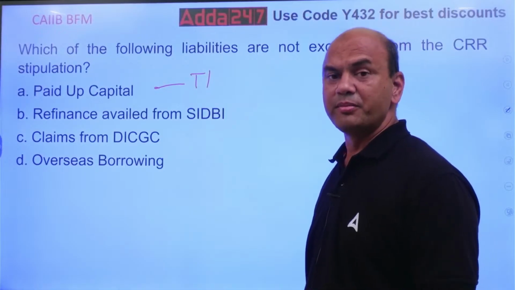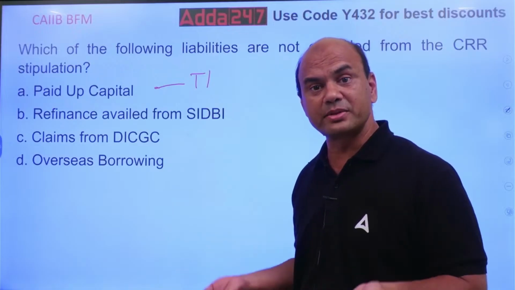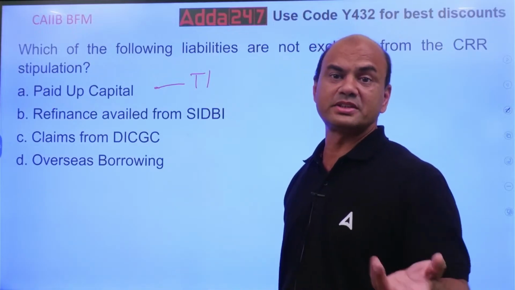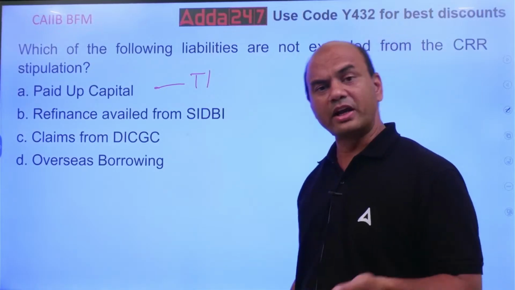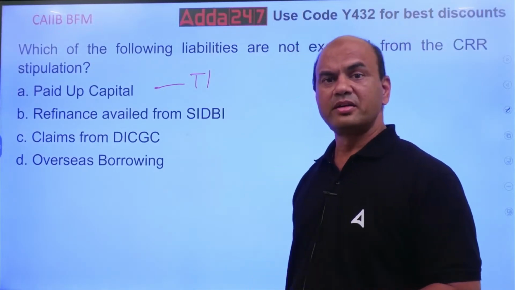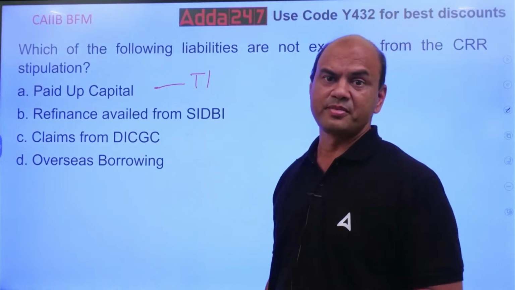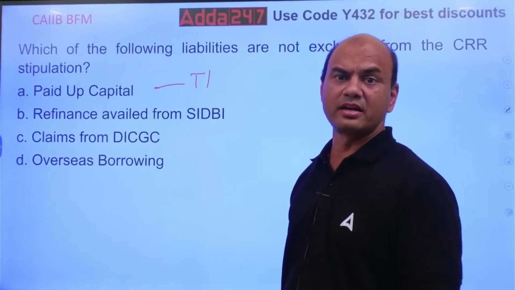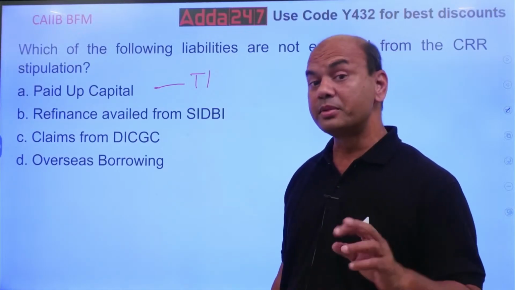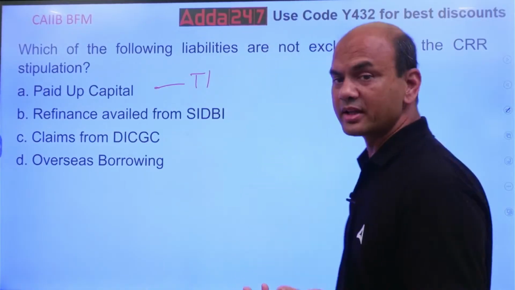Because in CRR, what do we include? What is my regular business? Taking the deposits, giving the loans. So that will be included. Here we are talking of deposits only because of liabilities, the savings, current CASA and term FDs. Plus, what are other liabilities? In the course of business, I may take liabilities like this.